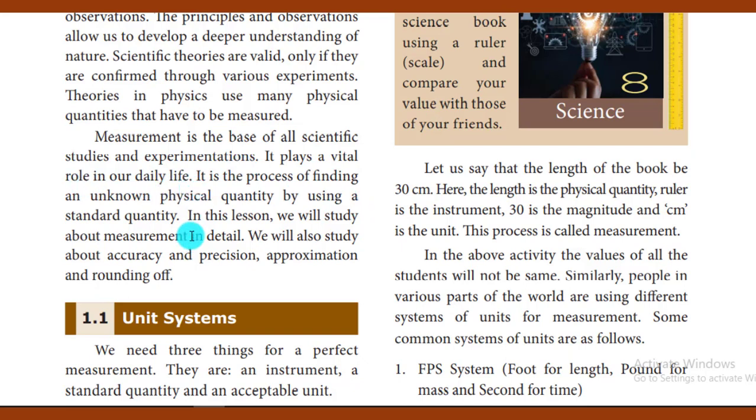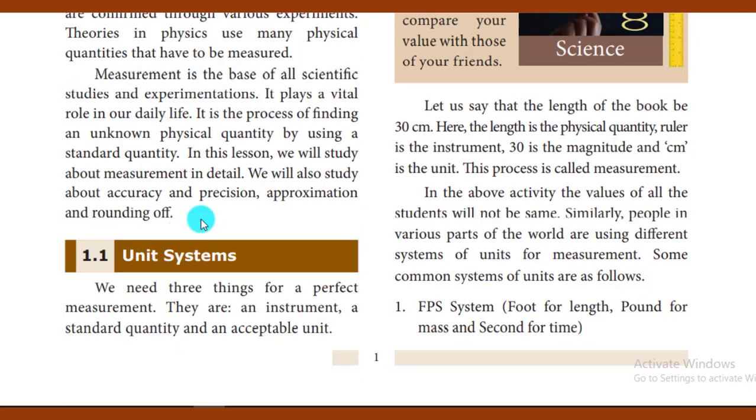This we already know. And there are two important quantities. One is the unknown physical quantity, and we have already defined known physical quantities, and these are the standard physical quantities. Now we are going to discuss what are the physical quantities and what are the fundamental quantities and derived quantities. In 6th standard and 7th standard science, the first lesson reveals what a physical quantity is and what the standard quantities and standard measurements are.